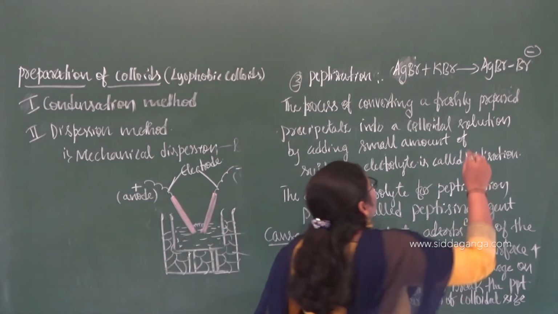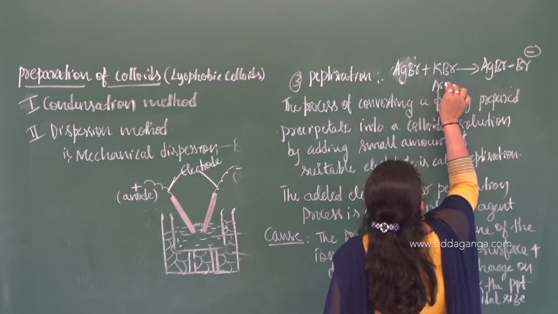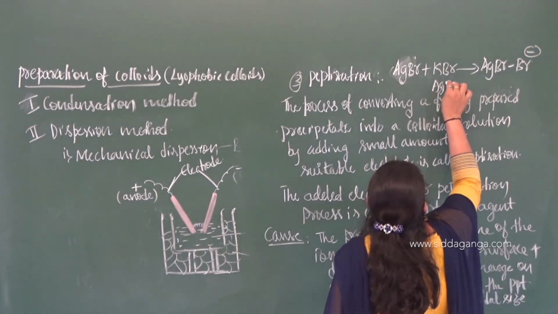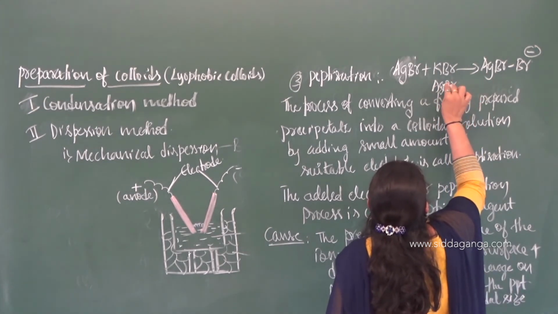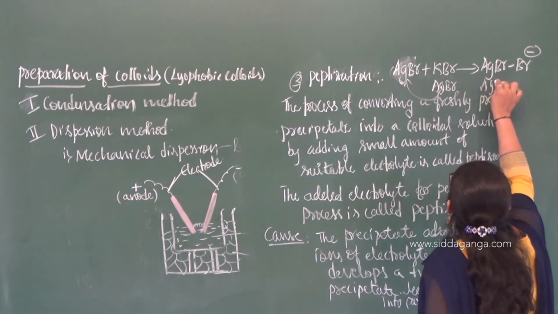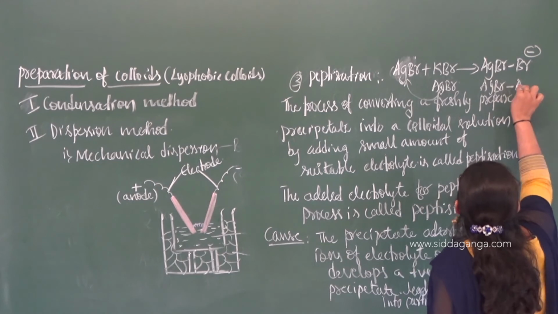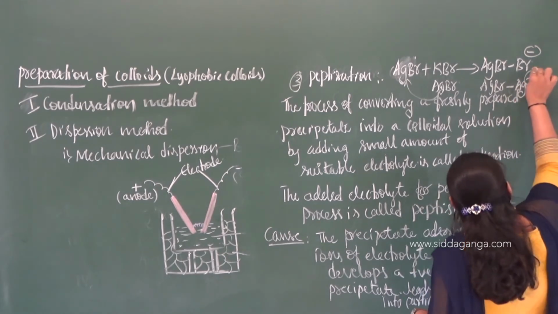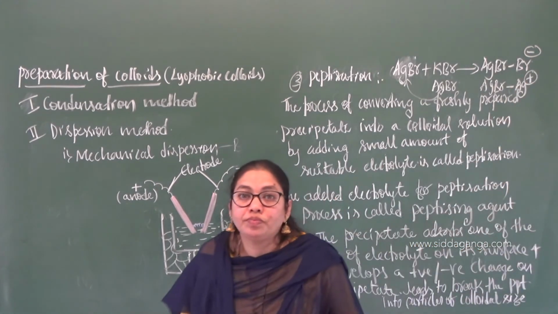Suppose you are adding AgBr to this one again, what will it do? If it absorbs Ag plus, there is a formation of AgBr dash Ag. What is the total charge? Positive charge.